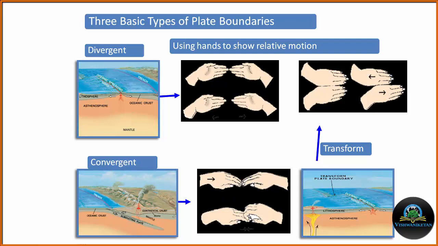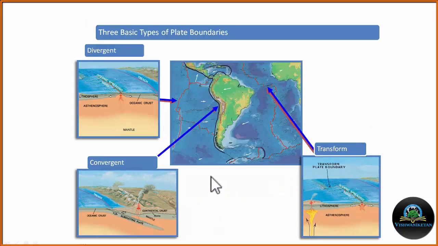One continental, one oceanic, or both oceanic, or both continental are possibilities. These are the transform plate boundaries where two plates are moving past each other. Again, the diagram of the divergent, convergent and transform plate boundaries.